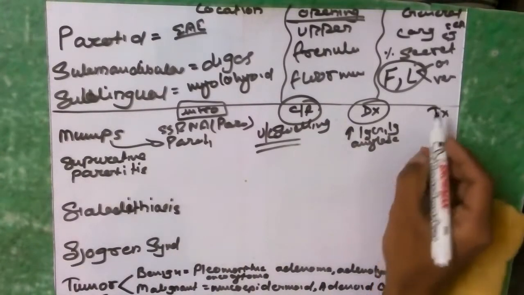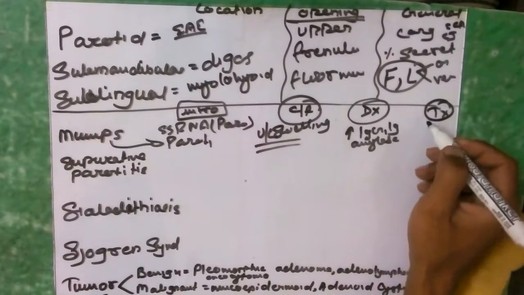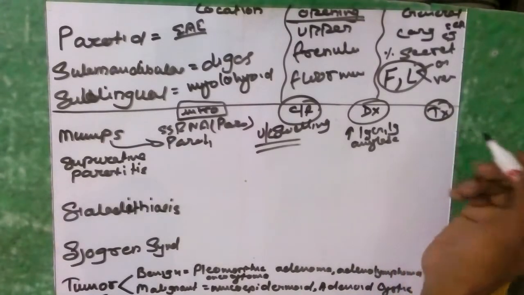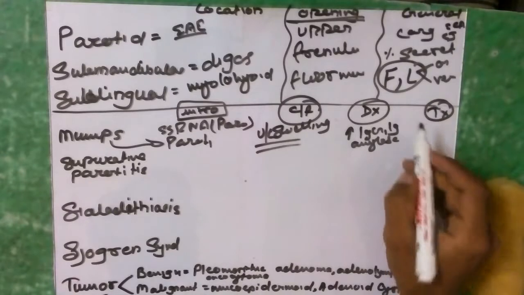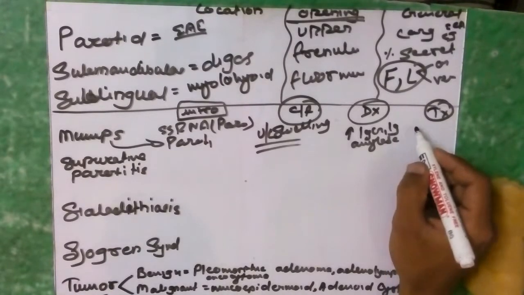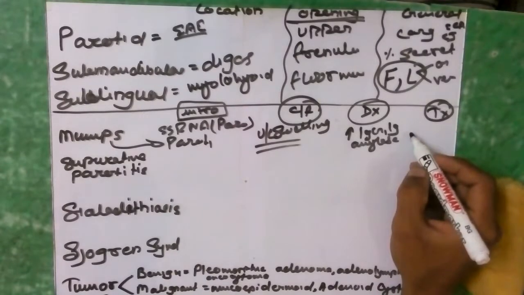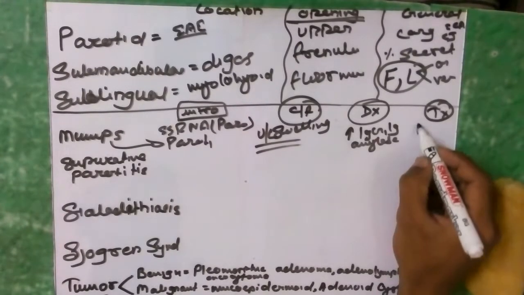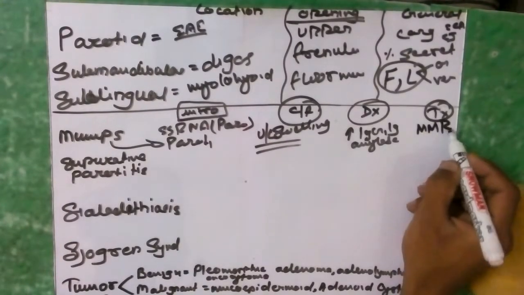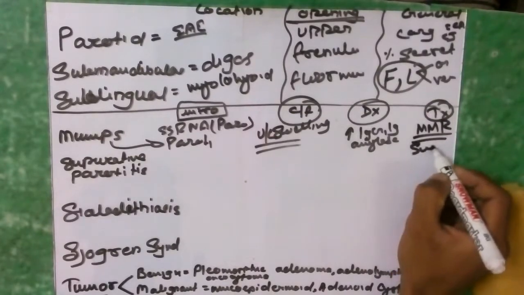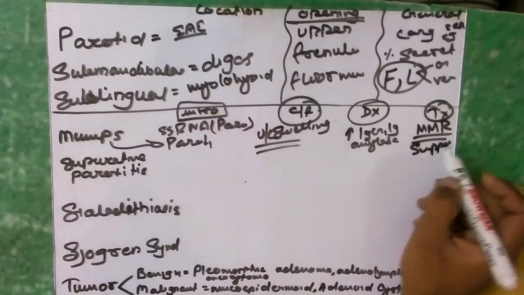And for the treatment modality, because it is viral, you should always focus on conservative management. Hydration should be maintained. And for prevention, the infant should be given the MMR vaccine. So there is no definitive treatment, just supportive treatment should be provided. That's all for mumps.